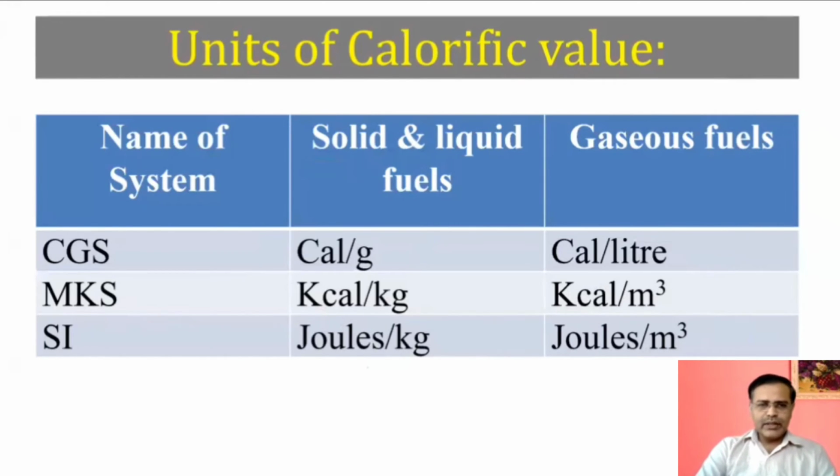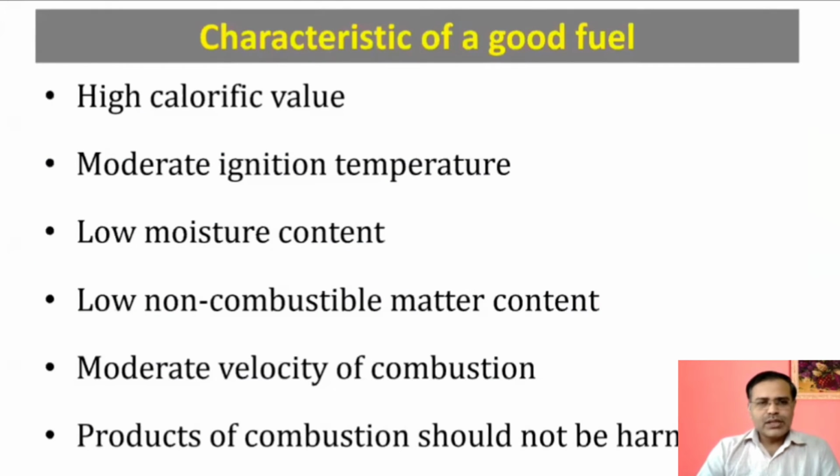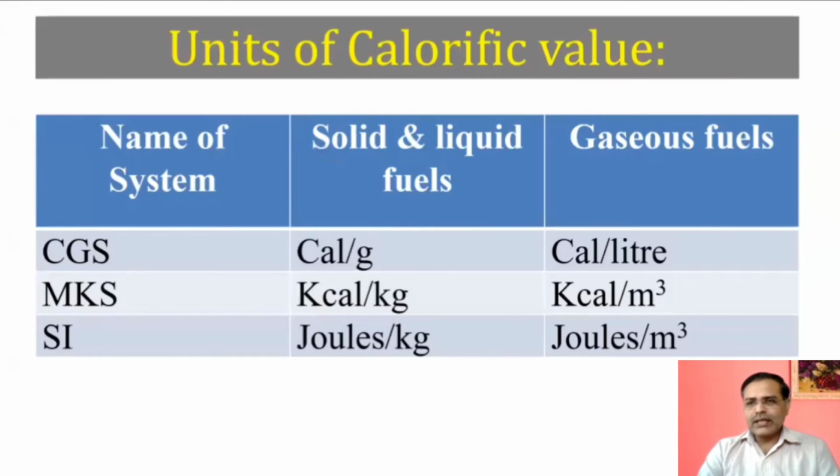Now we have to see a very, very important point, a very simple point. Though it is easy, some terms may be confusing. So let us see the characteristics of a good fuel. Suppose I ask you what are the characteristics of an ideal student. You can mention some qualities of an ideal student. Which categories can be called ideal categories for a student.